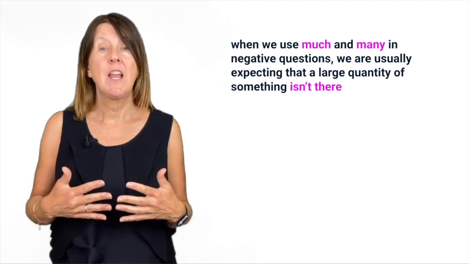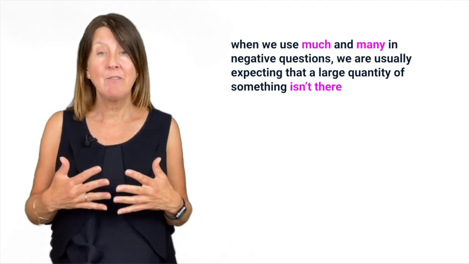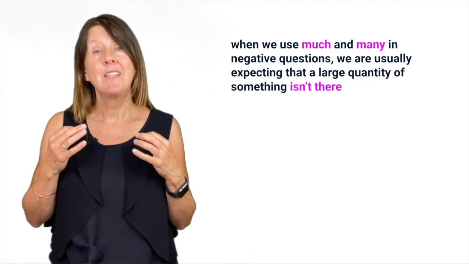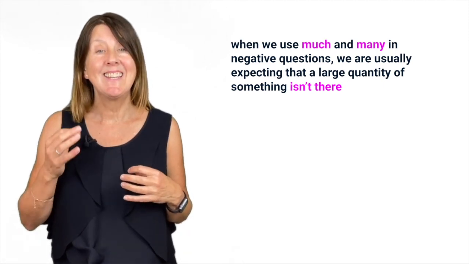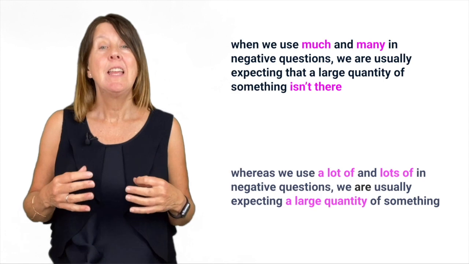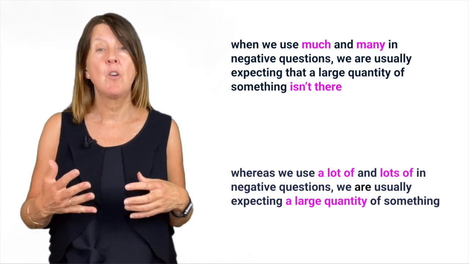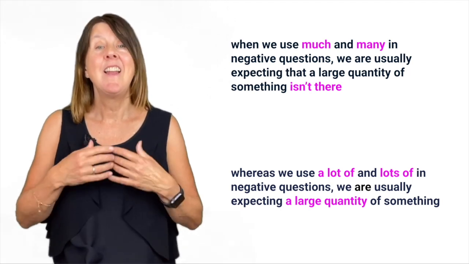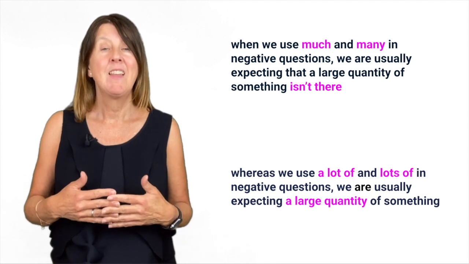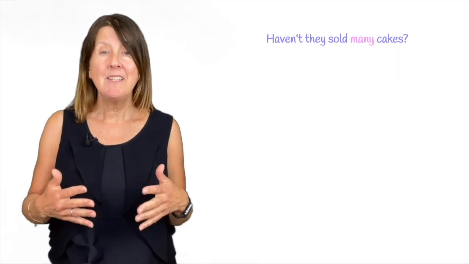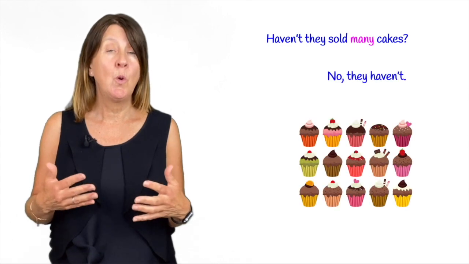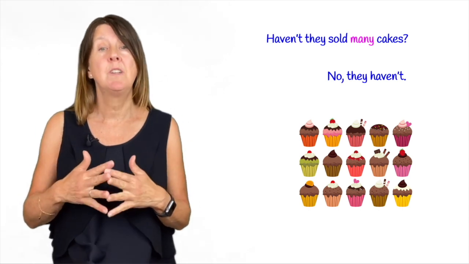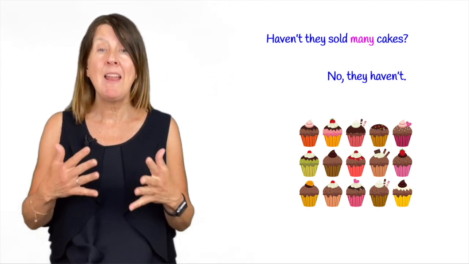When we use much and many in negative questions, we are usually expecting that a large quantity of something isn't there. Whereas if we use a lot of and lots of in negative questions, we are usually expecting a large quantity of something. So, for example, haven't they sold many cakes? No, they haven't. The speaker expects that they have sold a small quantity of cakes. That's why we use many.